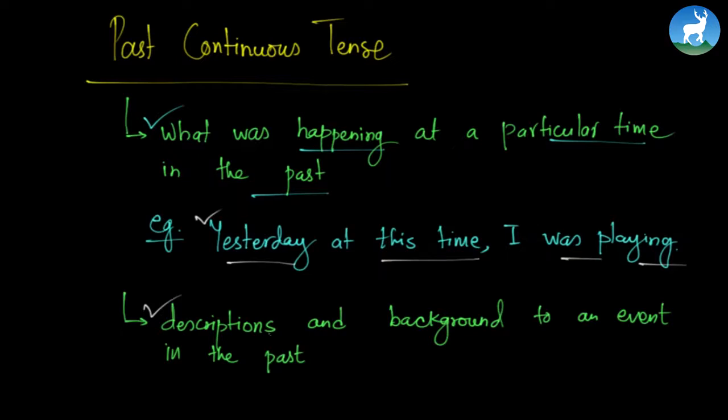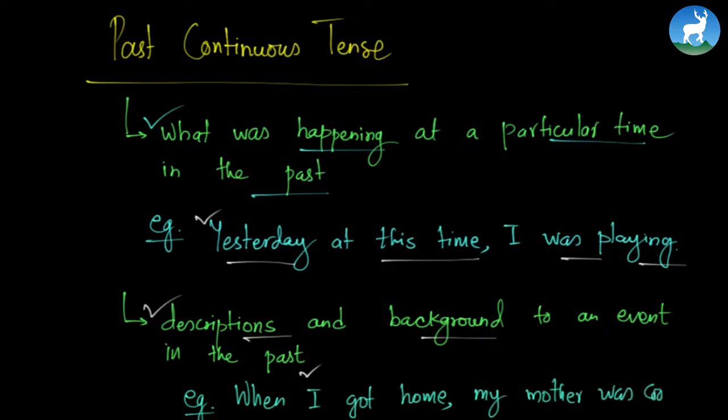It is also used to describe things and give background information to an event in the past. For example, when I got home, my mother was cooking. So when I got home, it is in V2, my mother was cooking. So we have be verb followed by a fourth form of verb, that is present participle. Correct? So when I got home, when I was finally back home, my mother was cooking. So the use is to describe some background information to an event in the past.